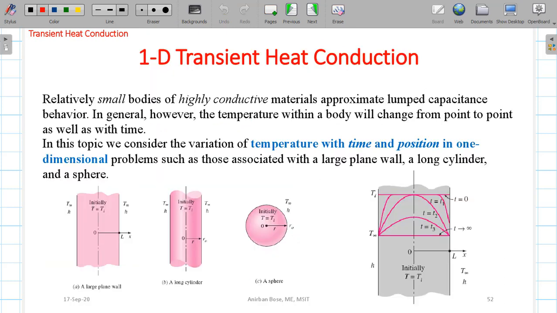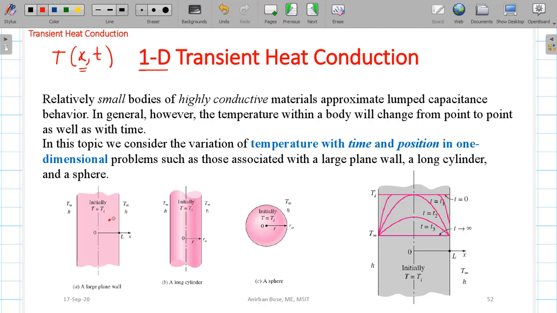Now let us go one step further, that is 1D transient heat conduction. Now we are considering temperature not only as a function of time, but at least one dimension, that means x. So now we are interested to find the temperature of a body at a particular point within the body at any instant of time. We are trying to find the spatial variation along with the time variation.